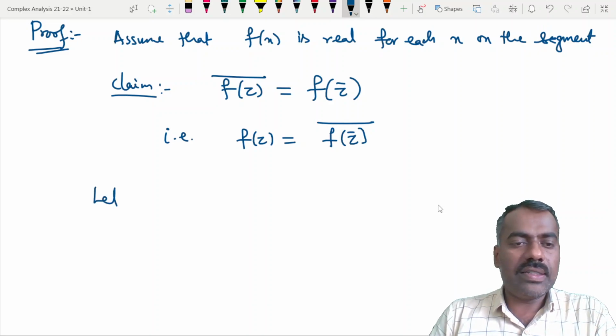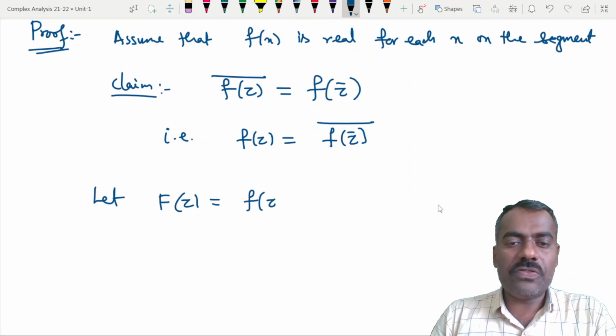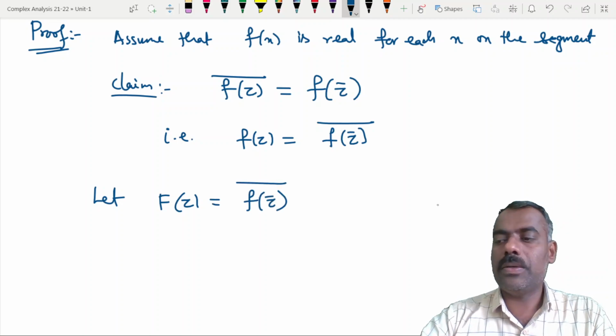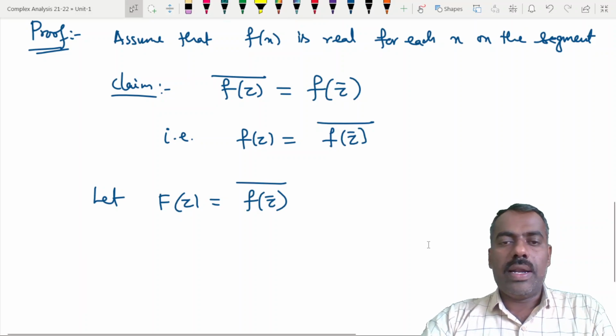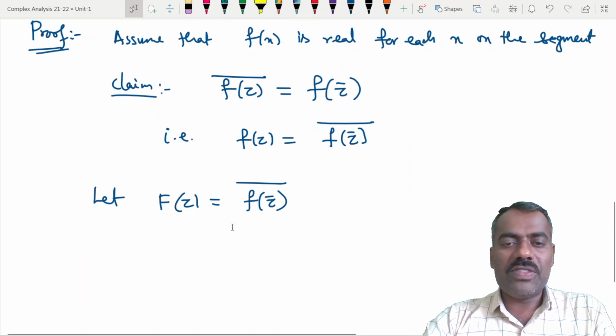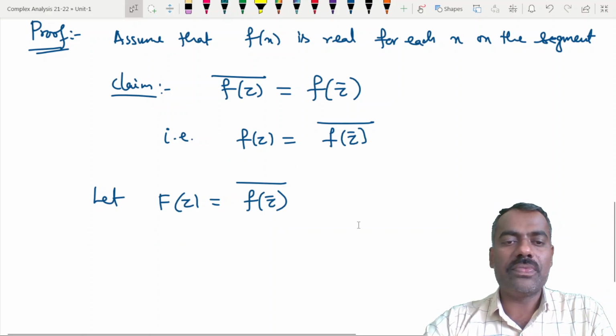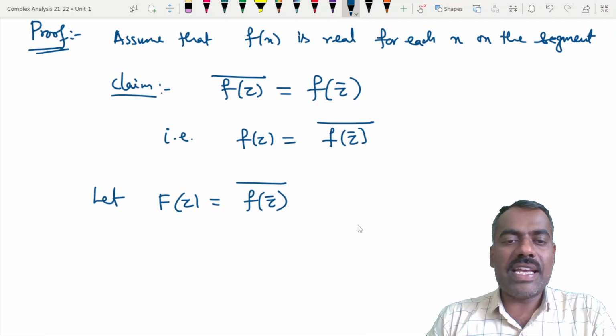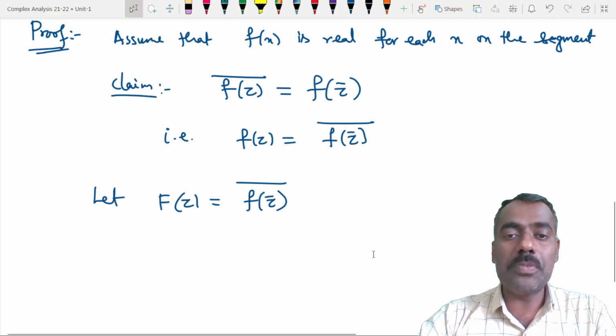Let capital F of z be f of z bar, then whole bar. Now we want to show that this capital F of z is the same as small f of z.